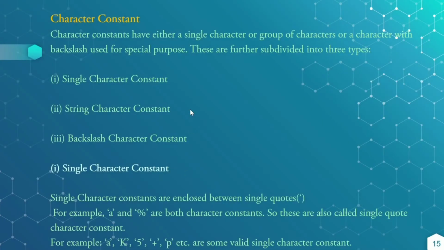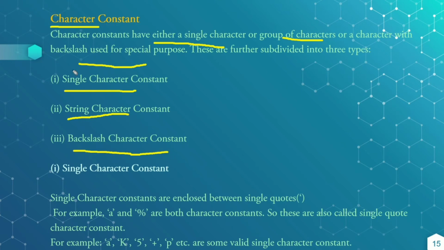And next is the character constant. A character constant can have either a single character or a group of characters. A character with a backslash is also used for special purposes. These character constants are further divided into single character constants, string character constants, and backslash character constants.